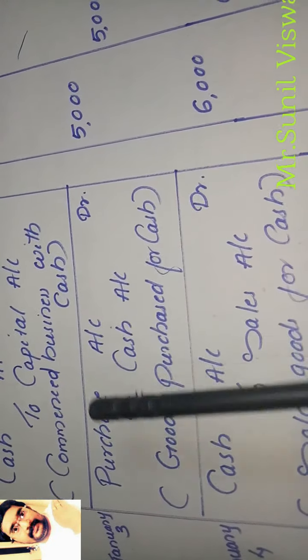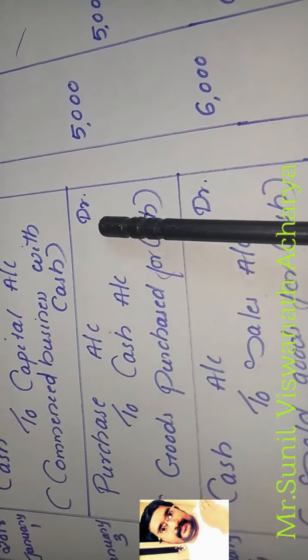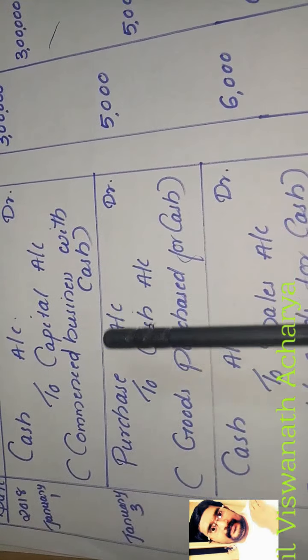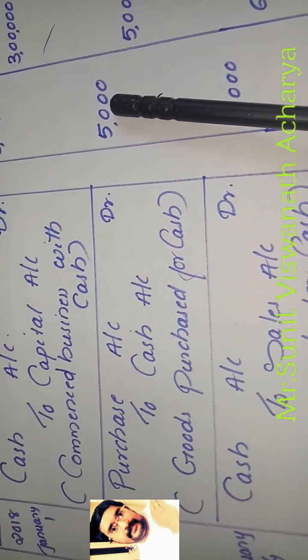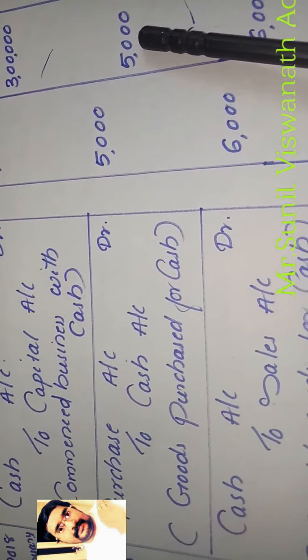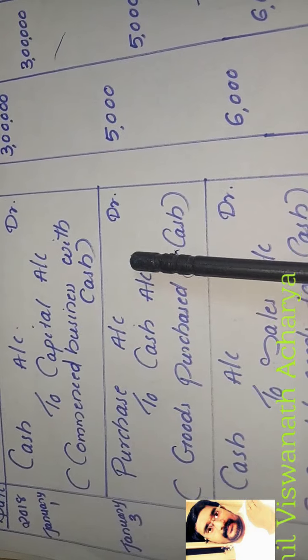Whenever we purchase goods, we have to debit the purchase account, because it is an expense. January 3 date we will write. Expense increase we will debit. So whenever we purchase goods, which account do we debit? Purchase account, keep in mind. So purchase account debtor 5,000. When you purchase goods for cash, what is going from us? Cash. Cash is an asset. Asset decrease, we have to credit. So cash is decreasing, so we credit cash. How many rupees cash is going? 5,000. So when you purchase goods, generally purchase account debtor to cash account.